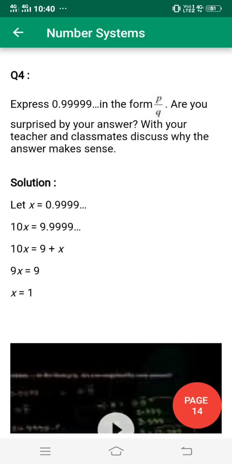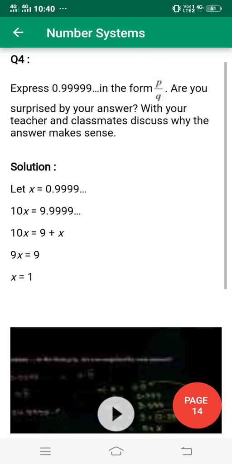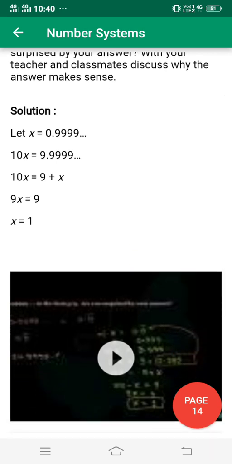Same for question 4. Express 0.999 bar in the form of P upon Q. You also do this one. It is your homework. Okay? I will show the solution, but you do it by heart.